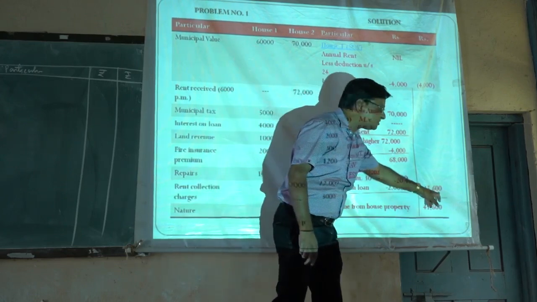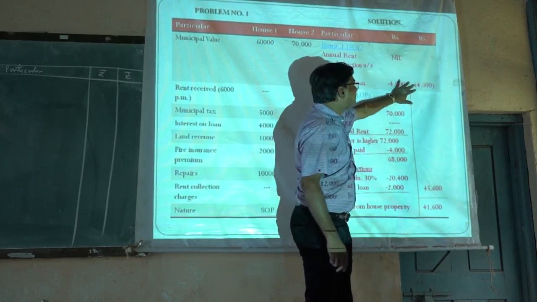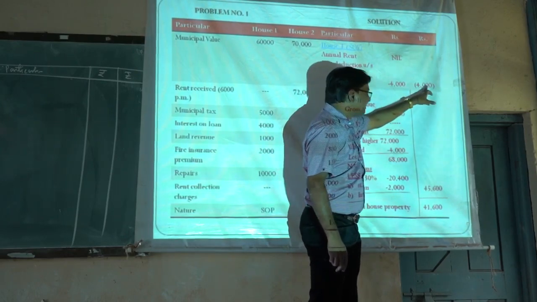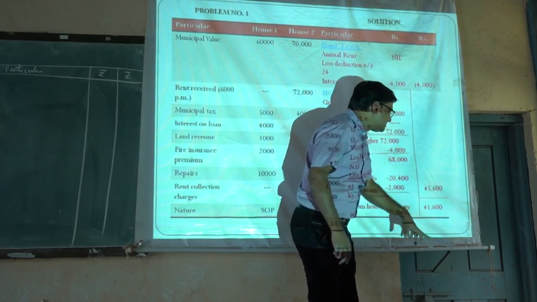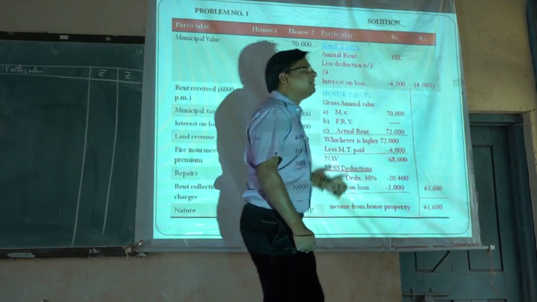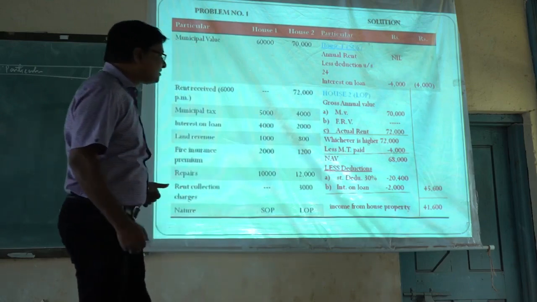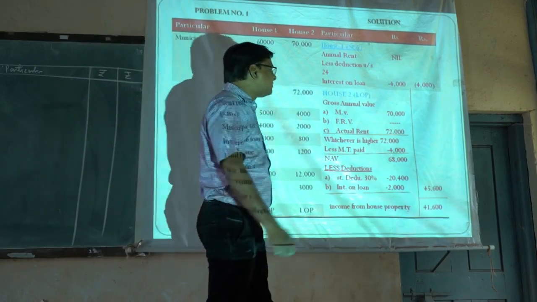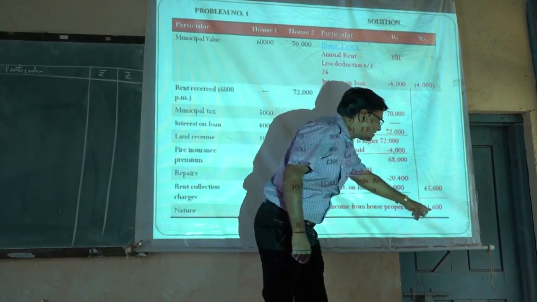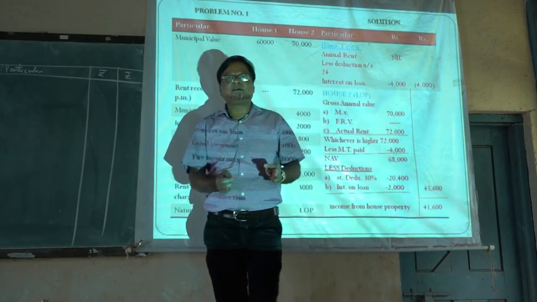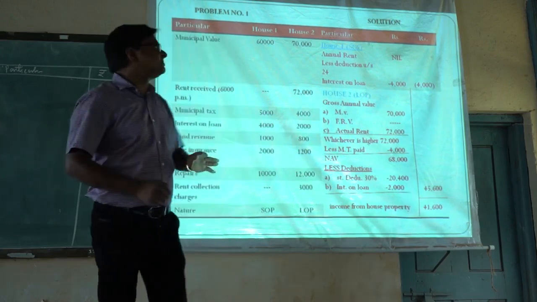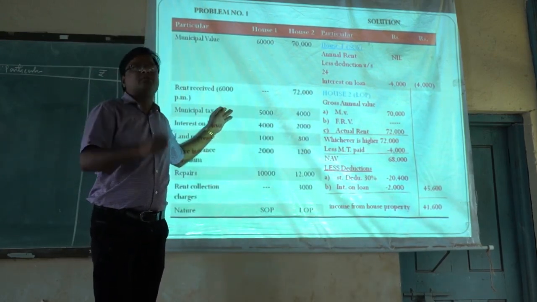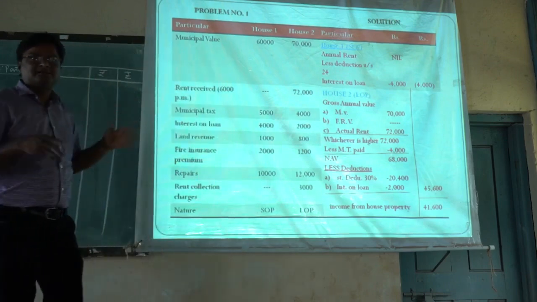Rupees 45,600. And there was a loss from the first house property of rupees 4,000. 45,600 minus 4,000, the balance remaining is 41,600. This person has earned income through both house properties. The total taxable income from house property is rupees 41,600. This is our final answer of income from house property. This is the overall first problem. Are you getting my points?